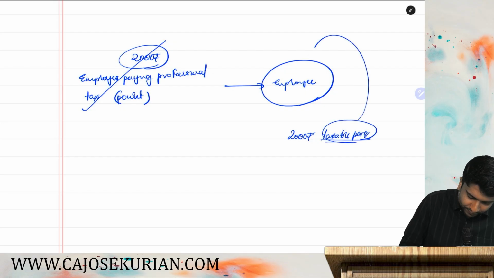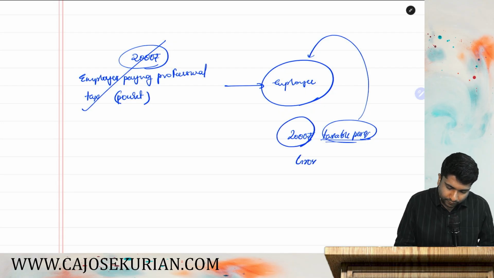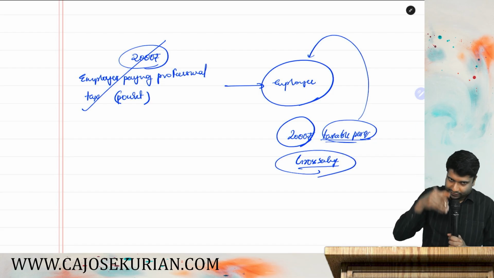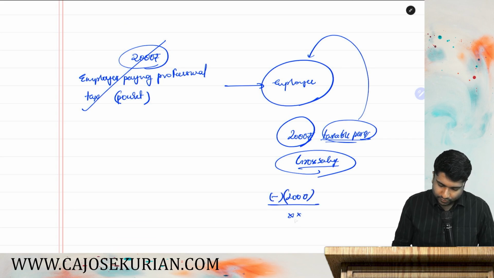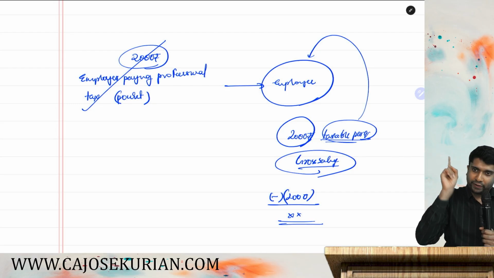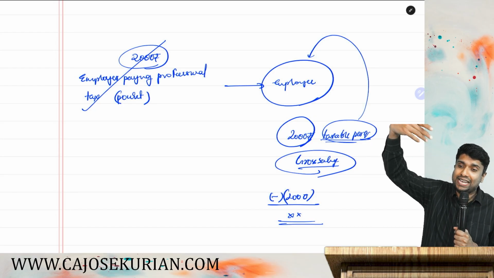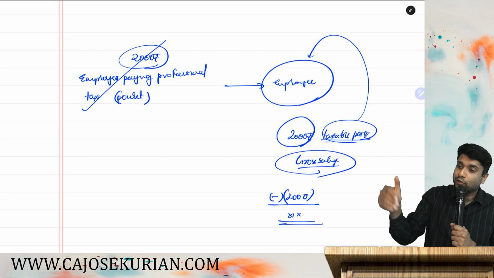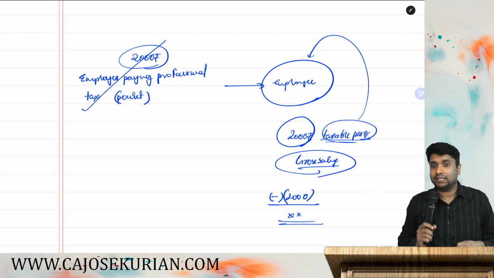Are you with me? So you have to add it to the gross salary. While computing deductions, you can claim this 2,000 rupees again as a deduction. So if the employer is paying the professional tax for your benefit, that amount has to be a part of your gross salary, and the same has to be deducted as your professional tax payment as well. So you have to add it and less it. If you do nothing, the answer will be the same.